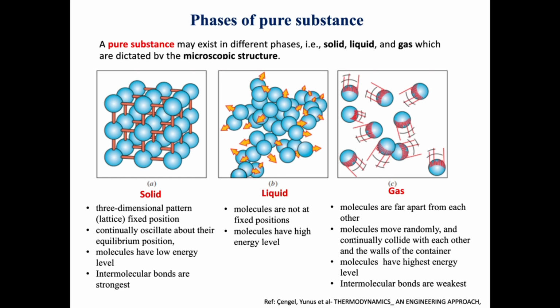Molecules move randomly and continually collide with each other and the walls of the container. Molecules have the highest energy level. That's why they are randomly moving. About their bonds, intermolecular bonds are the weakest. That's why they are not in a fixed position.